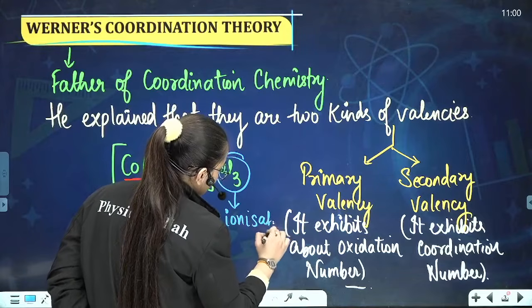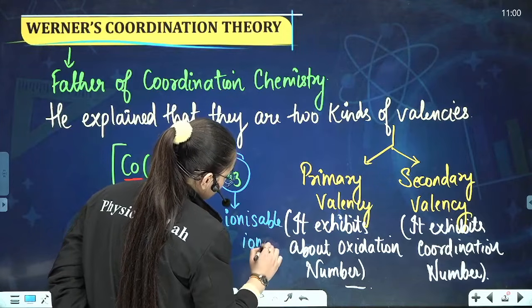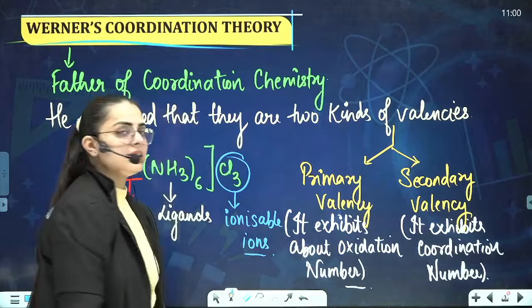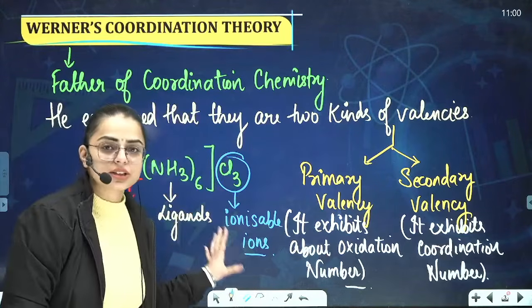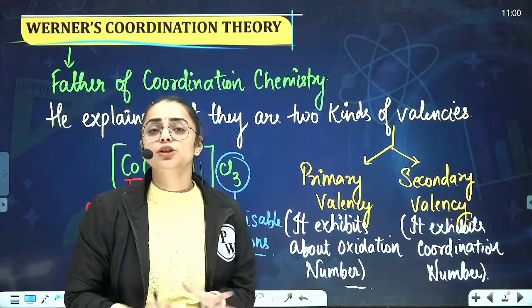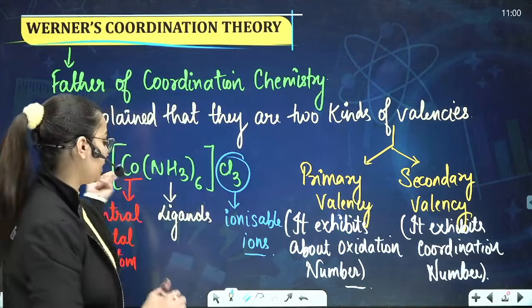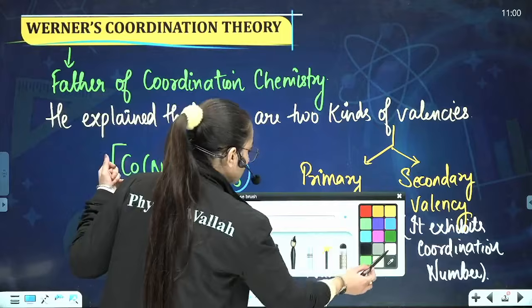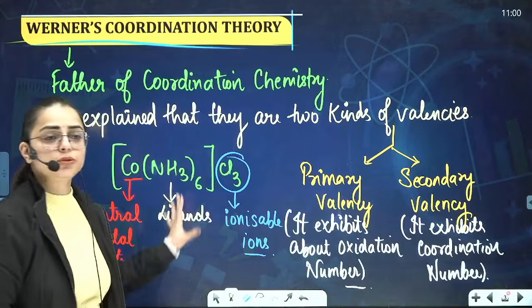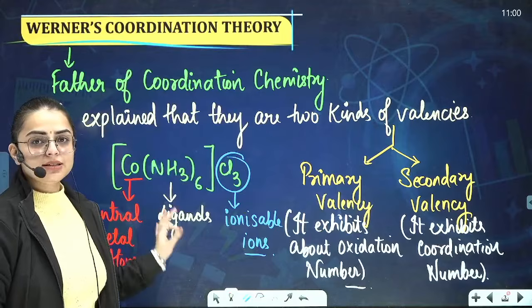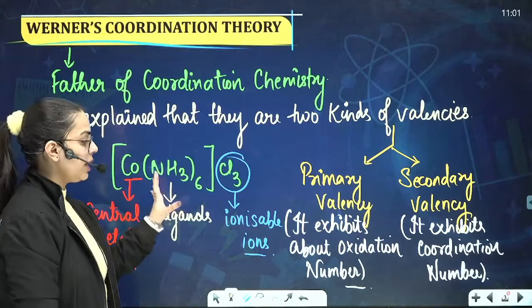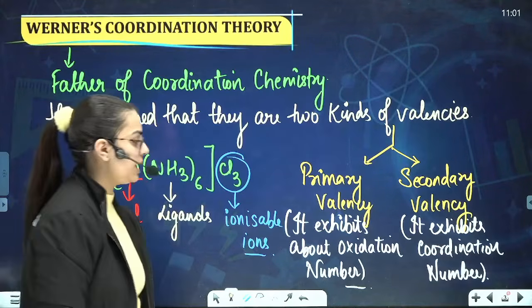Now, coming back to the part about primary valency and secondary valency. If I talk about that, what is the oxidation state? I hope you all have calculated the oxidation state of the cobalt over here. How do we calculate the oxidation state? Now let us move on to the next slide. But before going on, I want you all to write it down. You can pause the video and just write it down. Now moving on to the next part.